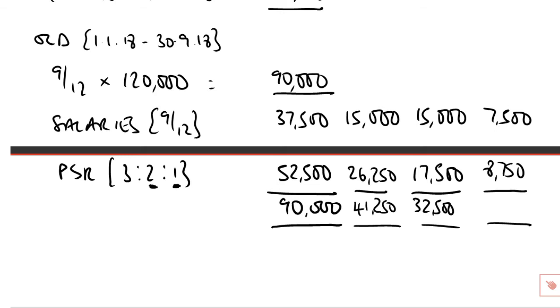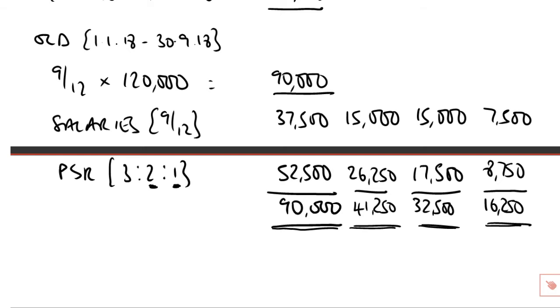And partner FC, 7.5 plus 8,750 is 16,250. Crosscast, get your calculators out, make sure, as you do this in the exam, 16,250 plus 32,500 plus 41,250 hopefully comes to £90,000, and the first part of the accounting period is now sorted.